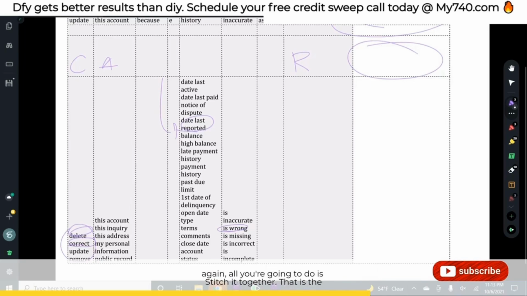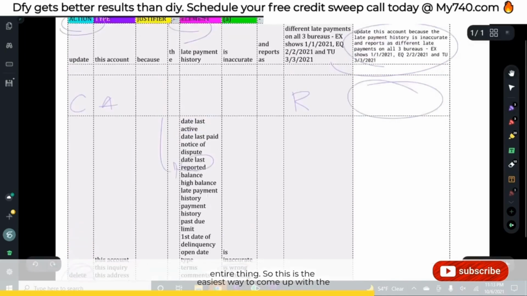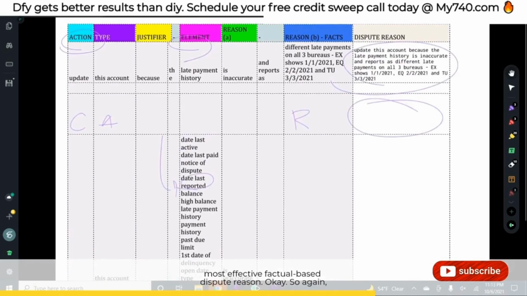And again, all you're going to do is stitch it together. That is the entire thing. So this is the easiest way to come up with the most effective factual-based dispute reason. Okay, so again, we're using the AJERO formula: the action, type, justifier, element, reason, a filler, and reports as, the facts, and then we're going to stick it all together. Okay, so if this doesn't make sense, please, please, please tell me in the comments and I will clarify.